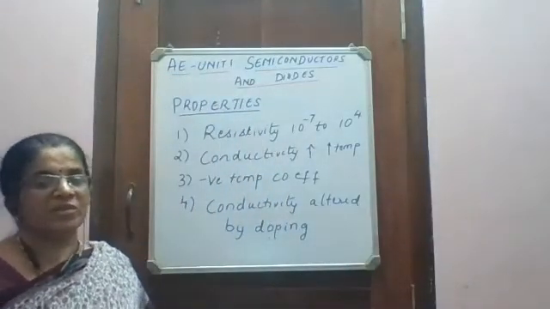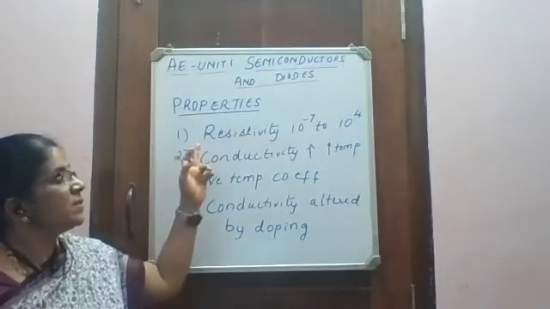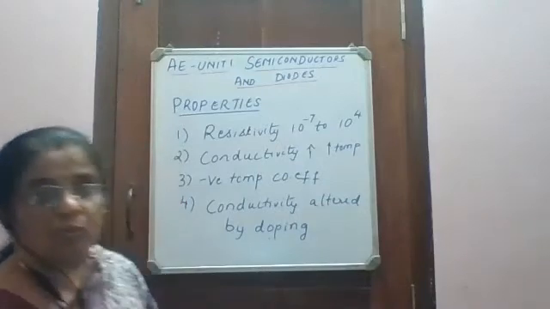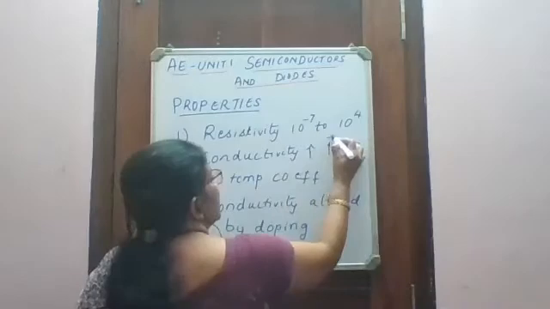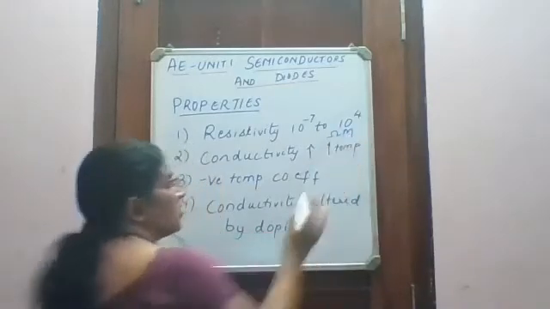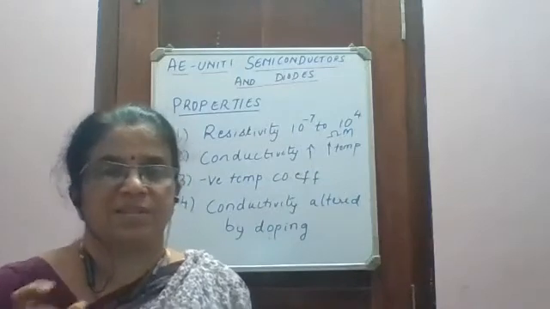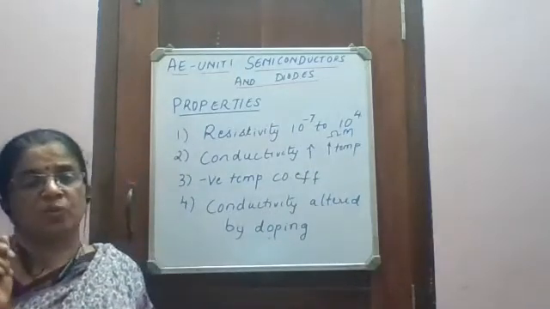Let us look into the main properties of semiconductors. The semiconductor resistivity lies between 10 to the power of minus 7 to 10 to the power of 4 ohm meter. What do you mean by resistivity? Resistivity is nothing but specific resistance. Resistance offered between the opposite faces of a unit cube.